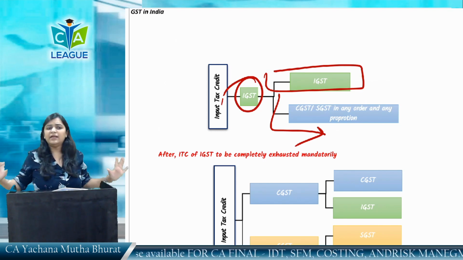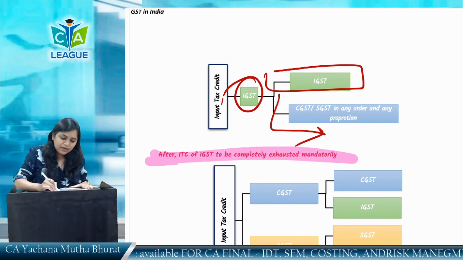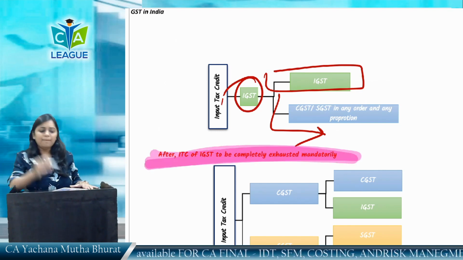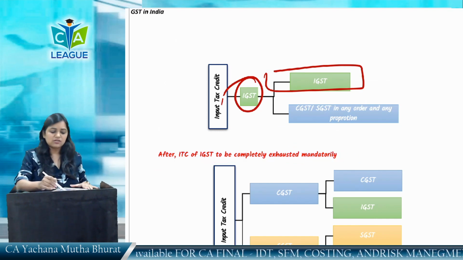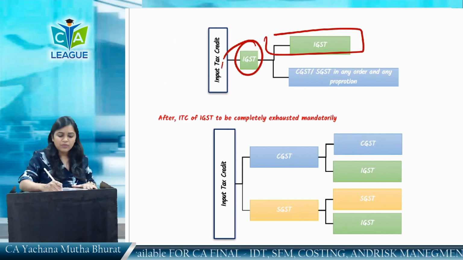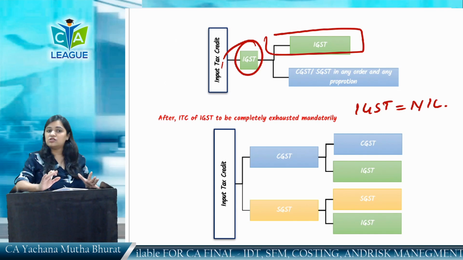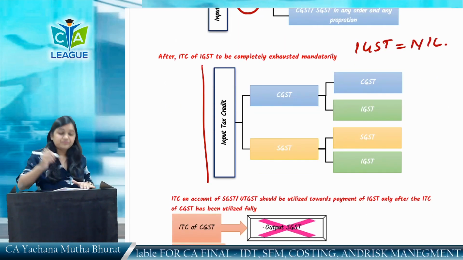But I have to completely exhaust IGST. ITC of IGST has to be completely exhausted mandatorily. When the IGST balance is nil, then I will move forward.